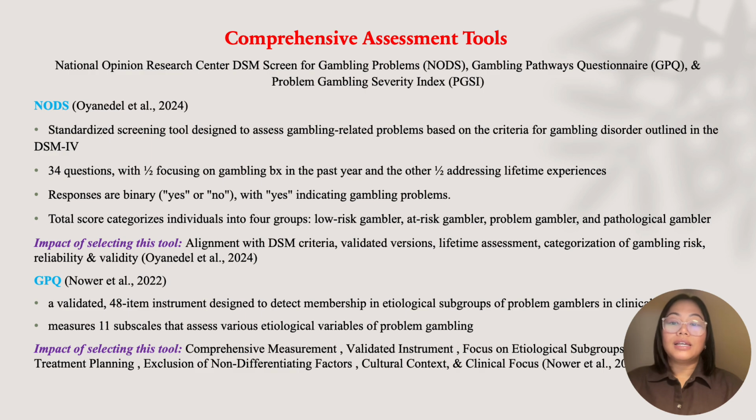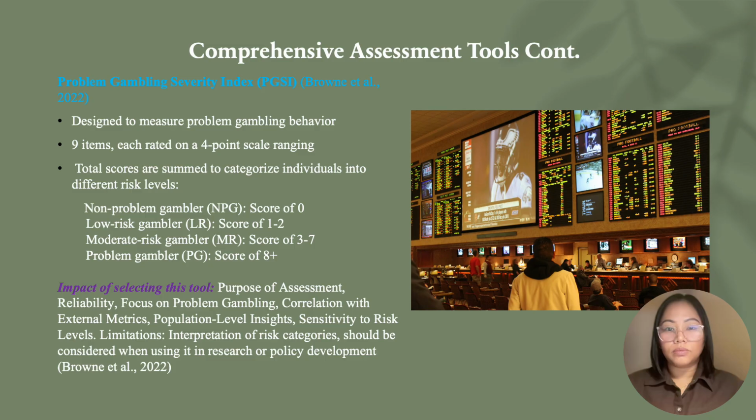The impact of selecting this tool includes that it has demonstrated good validity and reliability, with internal consistencies of its subscales ranging from 0.74 for impulsivity to 0.92 for anxiety post-problem gambling onset. It is used to assist counselors in individualized treatment planning by providing pathway classification and risk levels for each indicator.